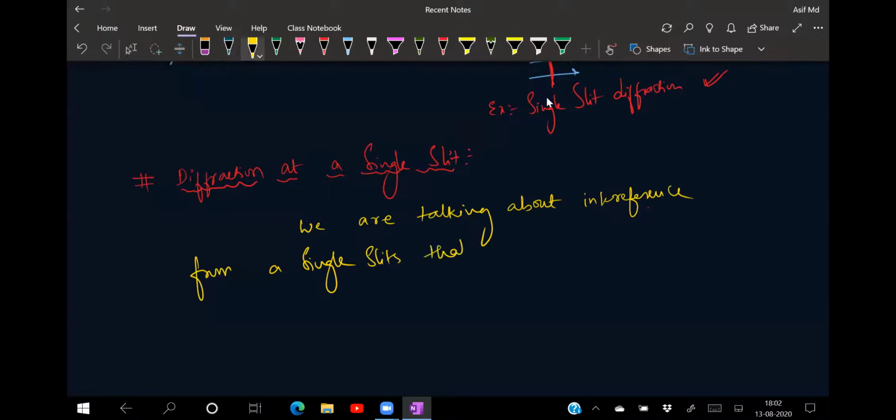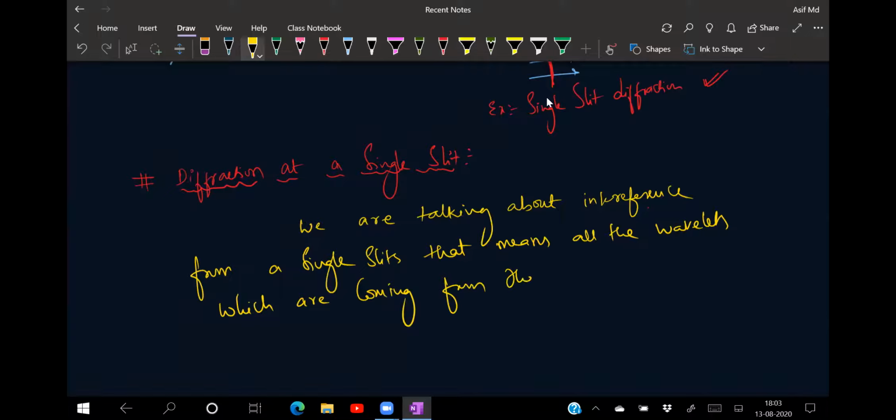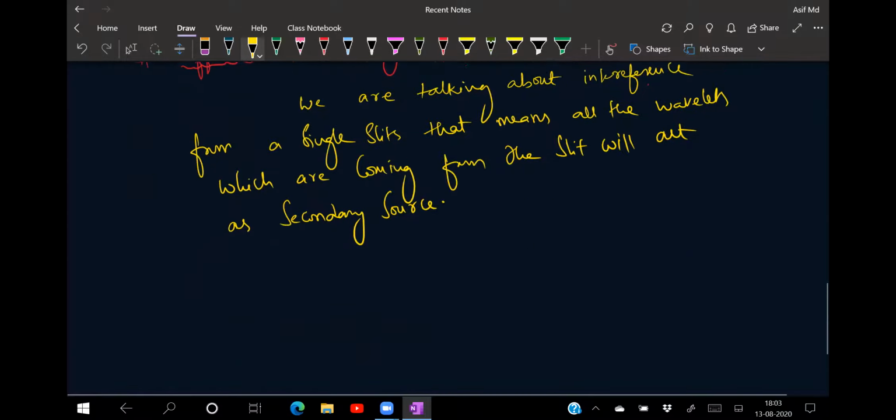That means all the wavelets which are coming from the slit will act as secondary sources.